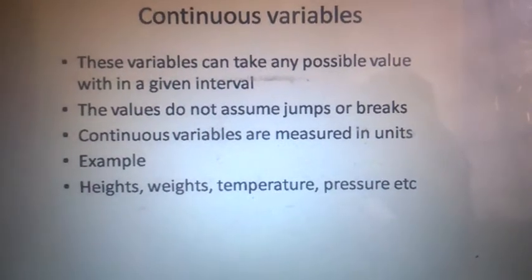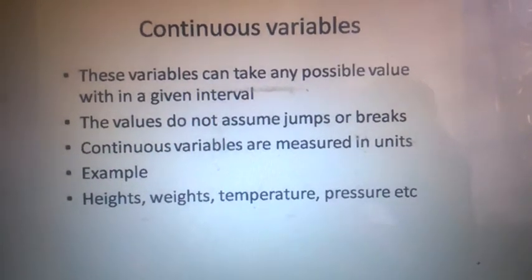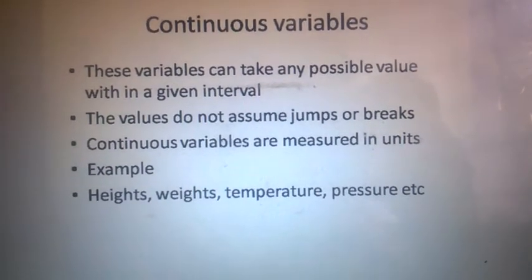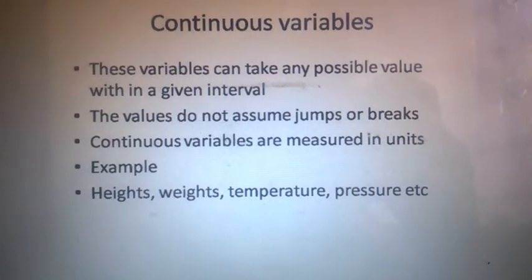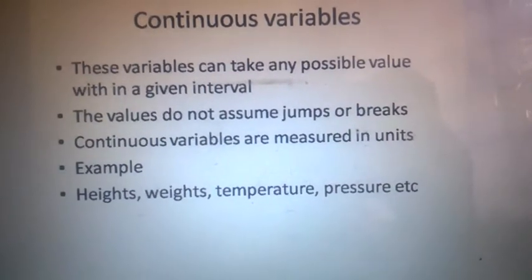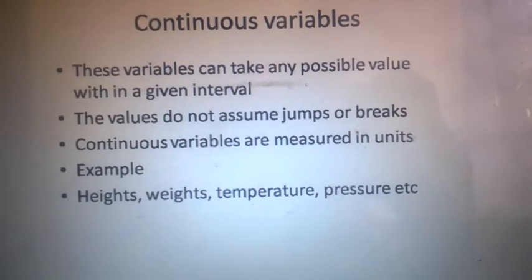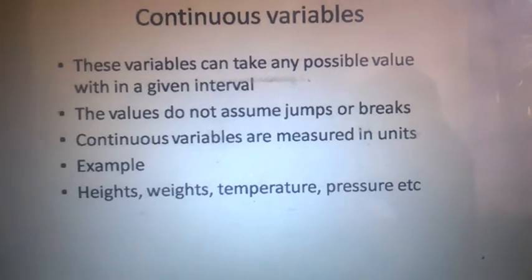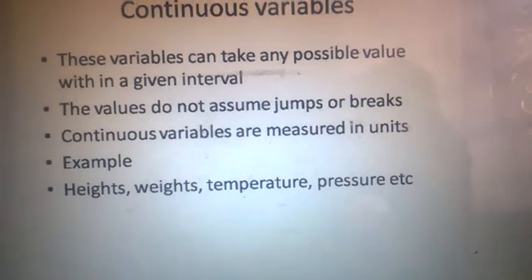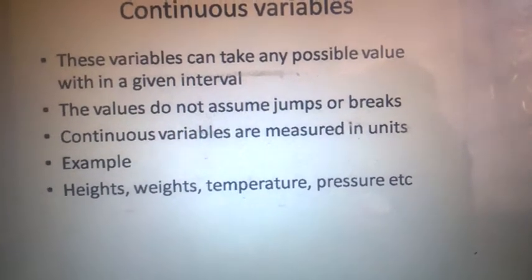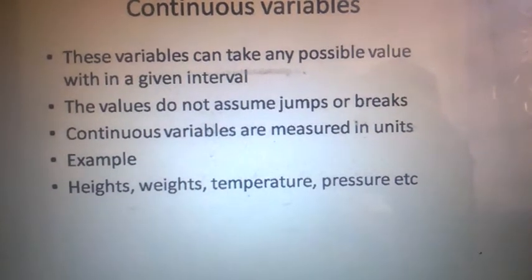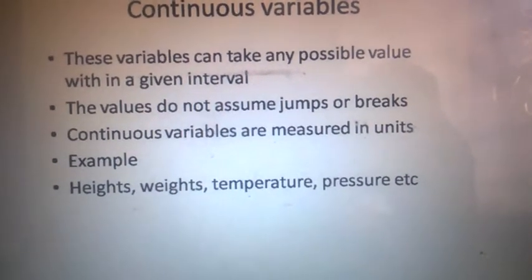It is not possible that a child sleeps at 3 years at night and wakes up at 4 years. The values do not assume jumps or breaks. Simple बात है. The values cannot assume jumps and breaks. The same example, that a child is sleeping at 3 years, he cannot get up at 4. He has to spend every moment, every second, every microsecond to reach the milestone of 4 years.